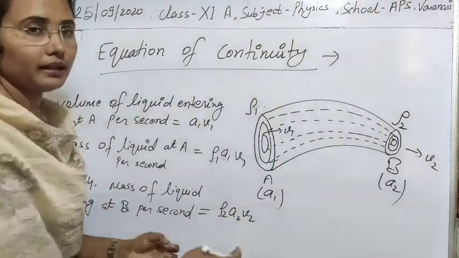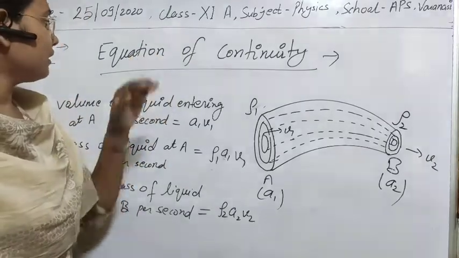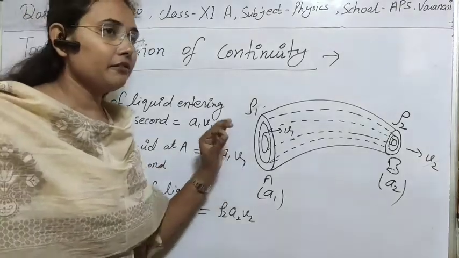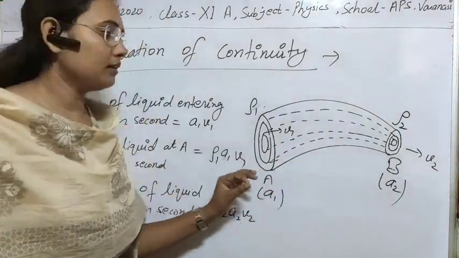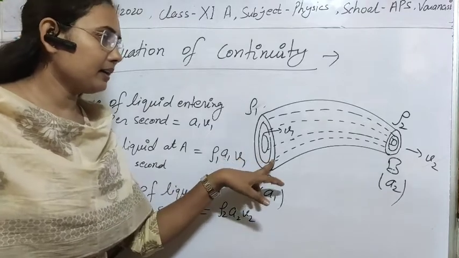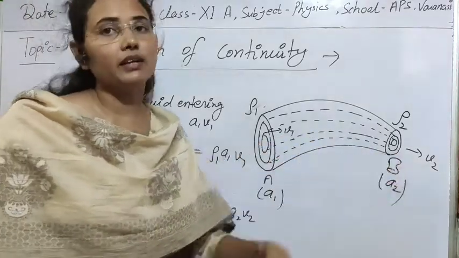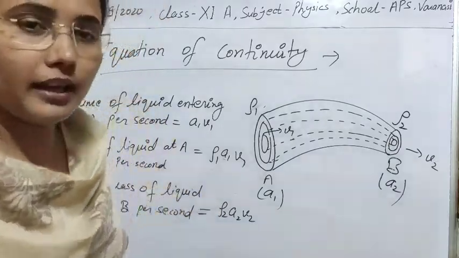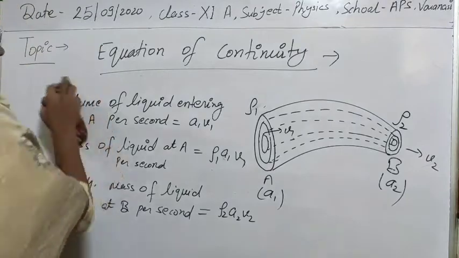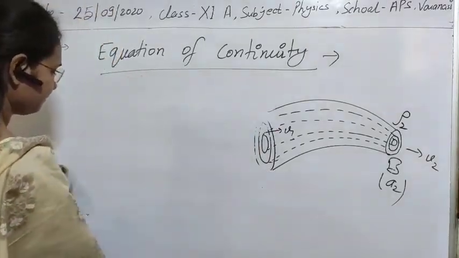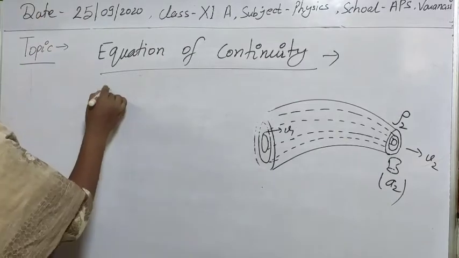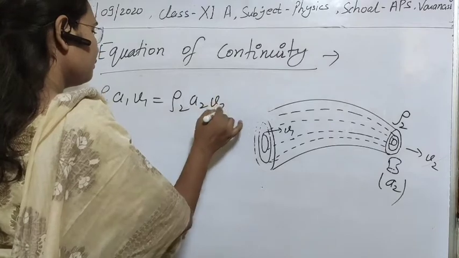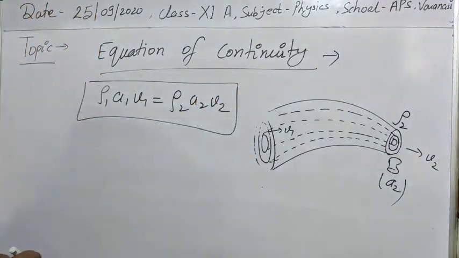So, as I told you, the equation of continuity tells us that if a flow is streamlined and steady, then the mass entering at that point per second will be equal to the mass leaving from this point per second. With the help of this we can write ρ1 A1 v1 equal to ρ2 A2 v2. Clear?